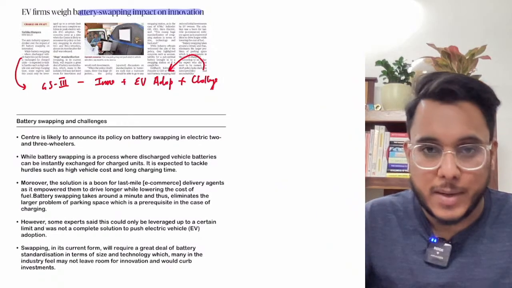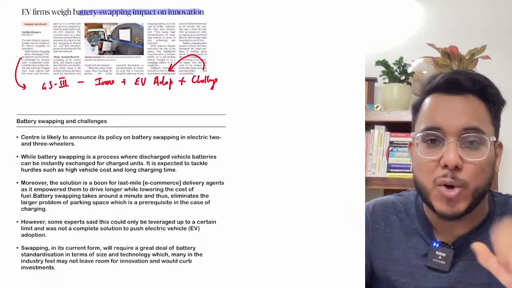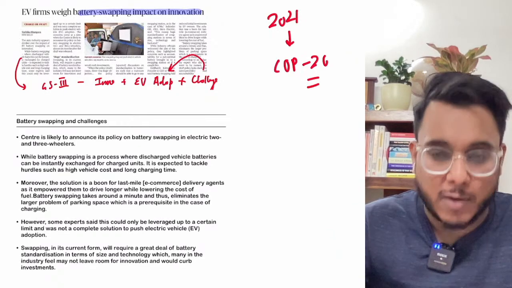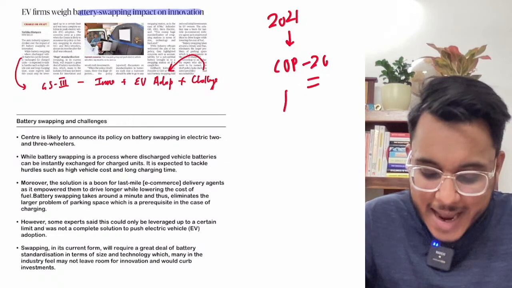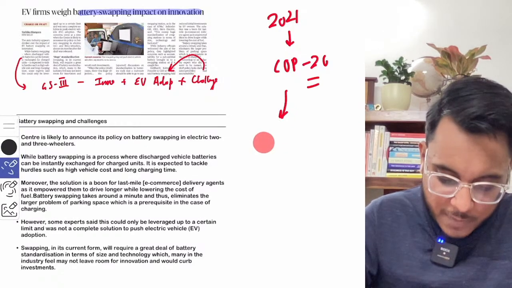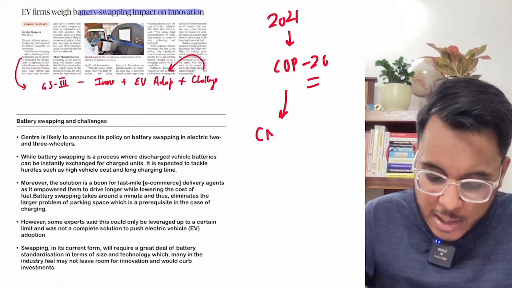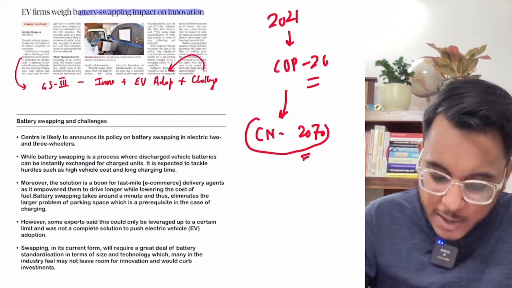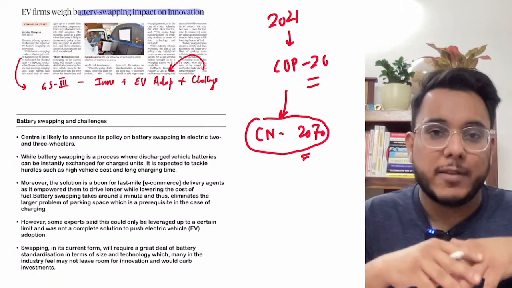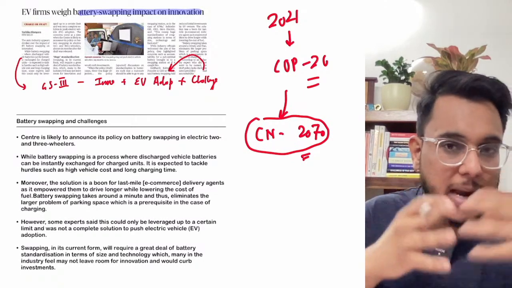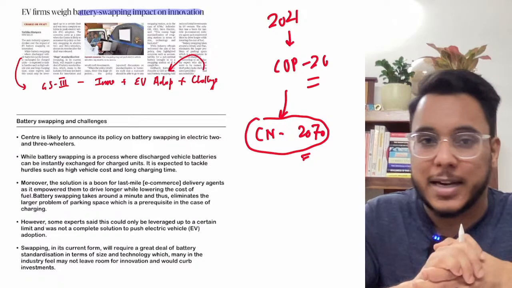Moreover, if you remember, and I have told you this many times, in 2021 at COP 26, the Conference of Parties that was held in Glasgow, India took a target that we will become a carbon neutral nation by 2070. So in order to become carbon neutral, we need to reduce our emissions and increase carbon sequestration, carbon absorption. That is all something that has to be done.